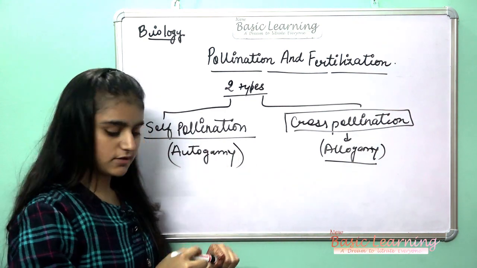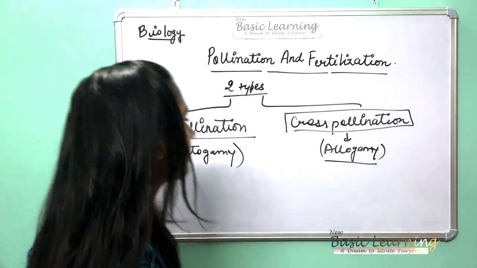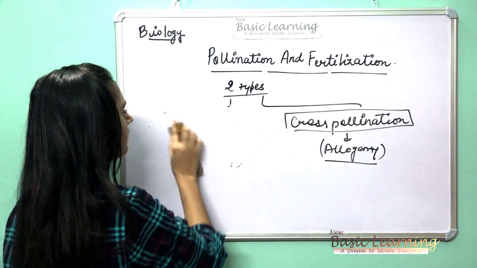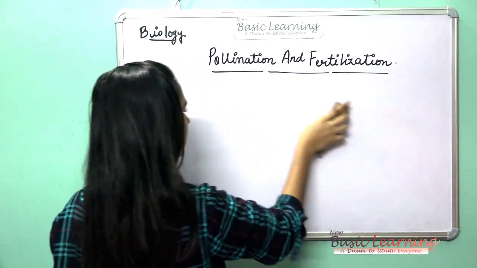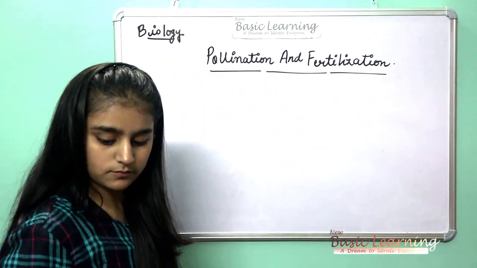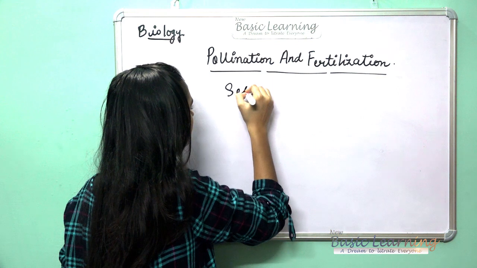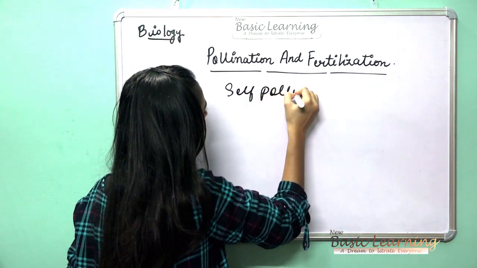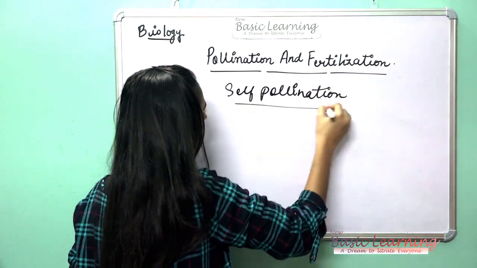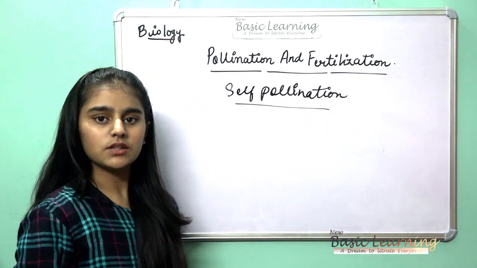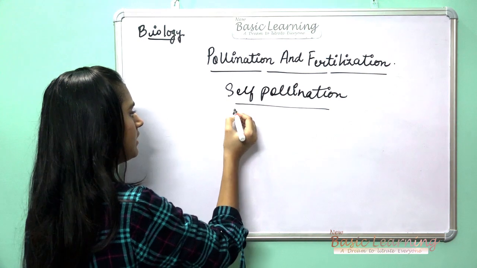Now let's see the first part. So let's see self-pollination first.